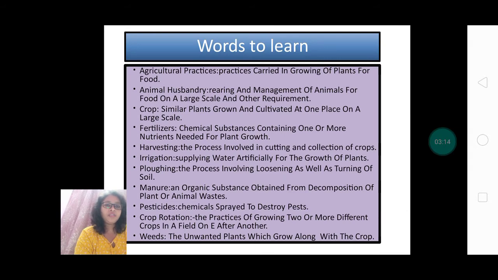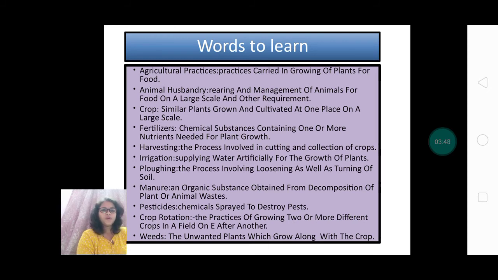Now, before discussing all the points in detail, we need to learn a few important words. Let's start with the first: what do agricultural practices mean? The practices carried out in growing plants for food are agricultural practices. Next one is animal husbandry. What is meant by animal husbandry? It is nothing but the rearing and management of animals for food on a large scale and for other requirements.